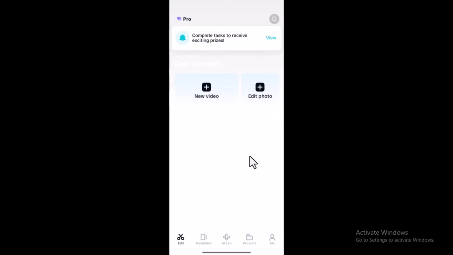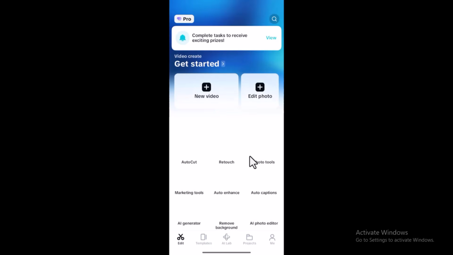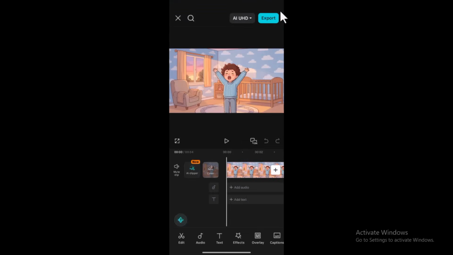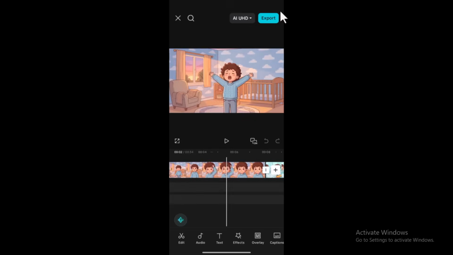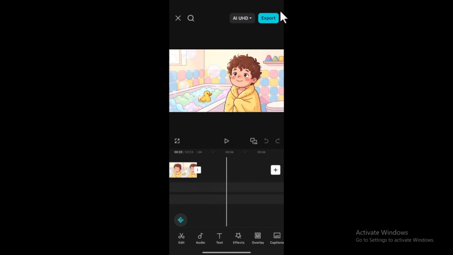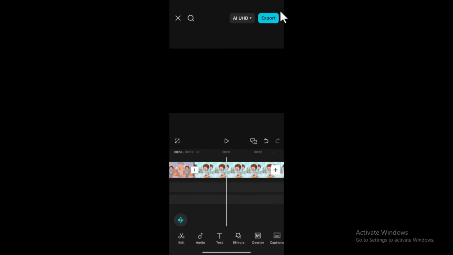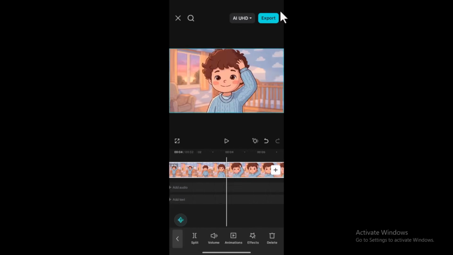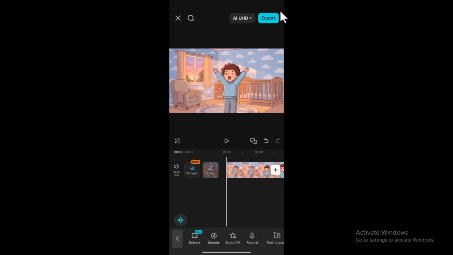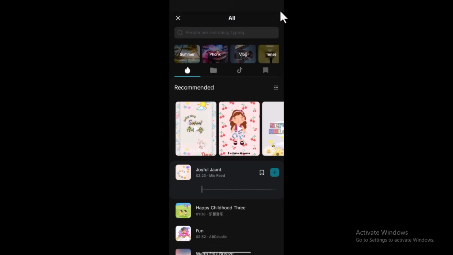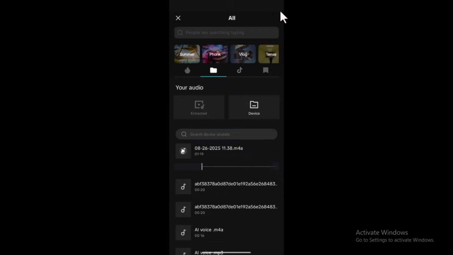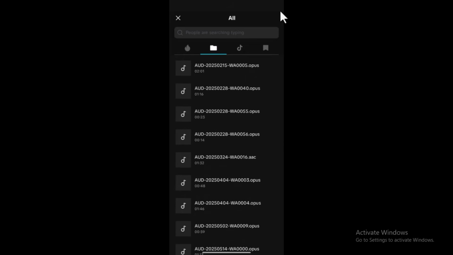Now we'll be using CapCut in this case. So what you need to do is just import all your videos and align them accordingly. Listen to the music, align your clips to the lyrics. Okay, when it says brush your teeth, in this case you see it accordingly. So click that audio, right where you have the audio, go ahead and select your audio sound from your mobile phone and add it up. Now you see everything is going to align accordingly.